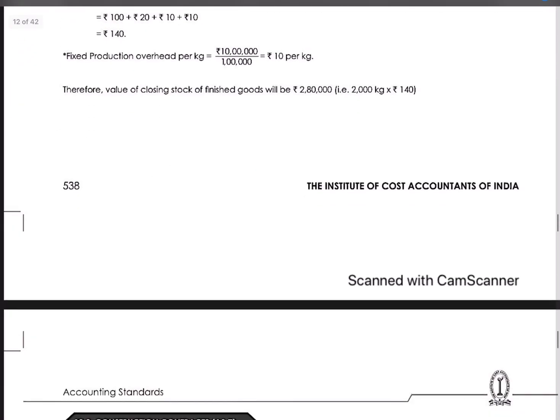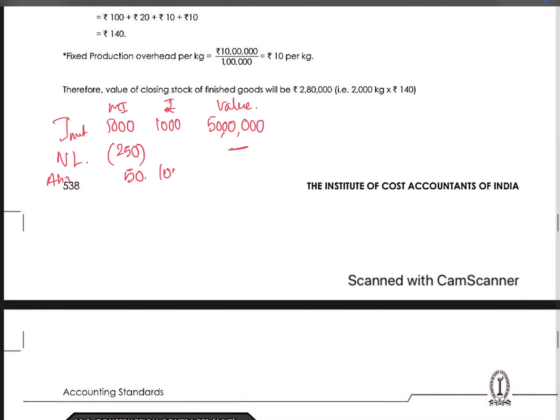So if you see, the table will look like this. This is the input of 5000 metric tons, this is the rate in rupees, and this is the value. From this, the normal loss of 250 went out, but no value we will be deducting for it, and the abnormal loss of 50 will go off at 1000 rupees, which is 50,000.